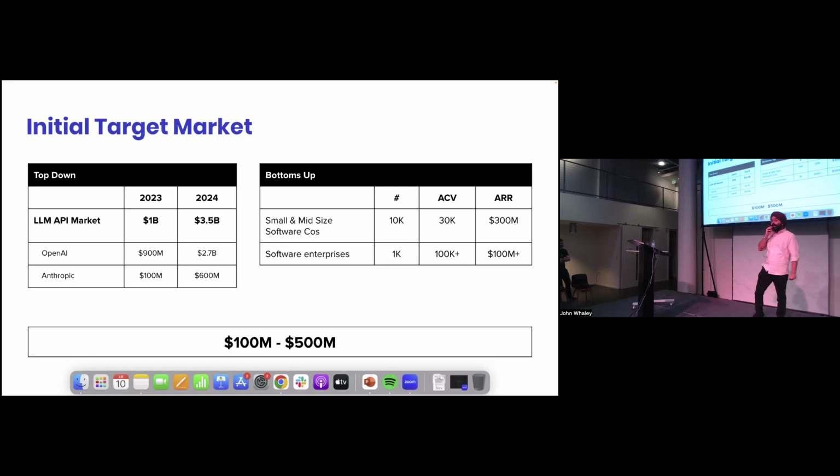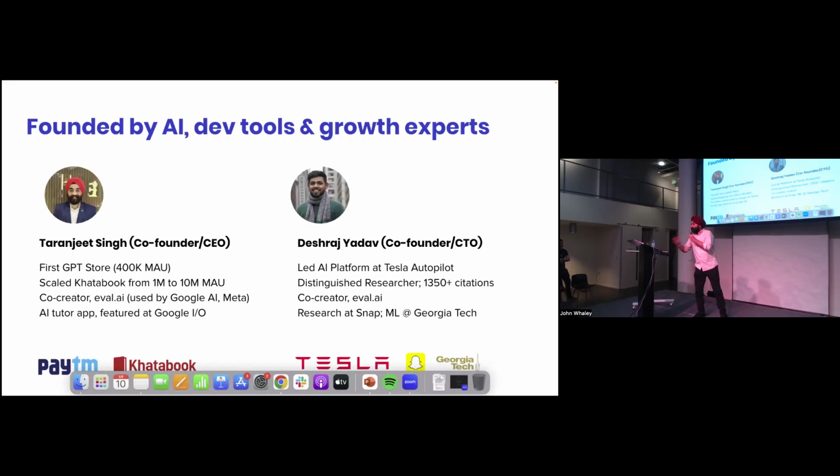And on the right, you see a bottoms-up estimate, wherein we are considering that small and medium-sized companies will pay us like $30,000 annually. This is just backed by our early pilots. In fact, they are paying us more than this. So both approaches lead us to the right number, which shows us that we are on the right path to estimate this opportunity.